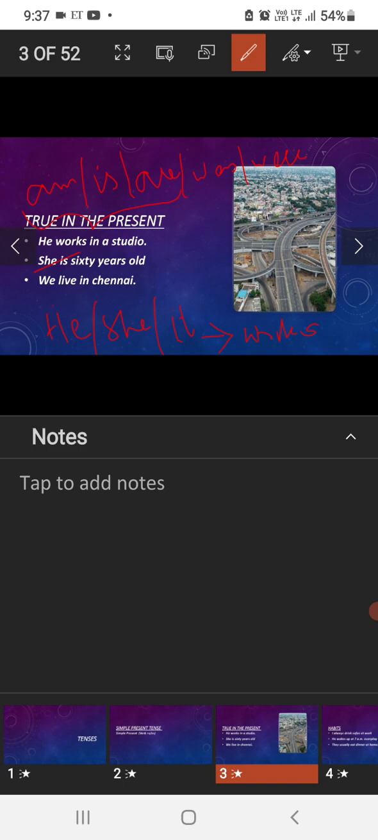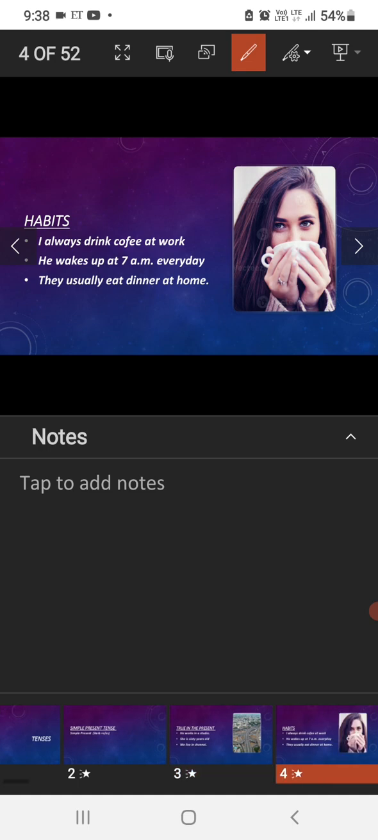As "we" is a plural noun, we have written the verb as it is. Okay, so this is the first scenario in which we use simple present tense.